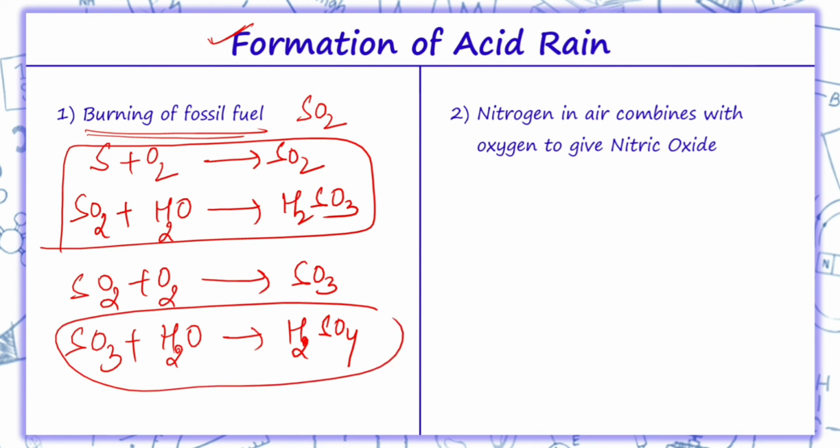So the acidity in acid rain is due to the presence of sulfurous acid and sulfuric acid.